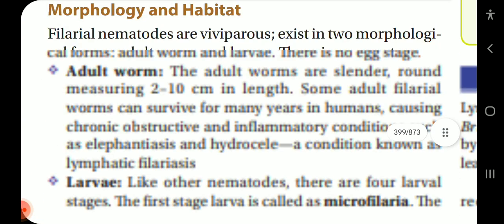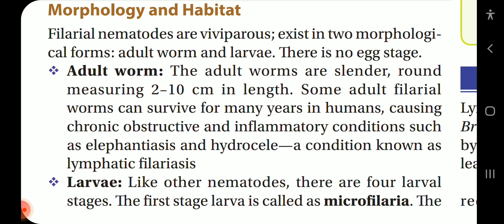Morphology and habitat of filarial nematodes. Filarial nematodes are viviparous and exist in two morphological forms, adult worm and larva. There is no egg stage. Adult worm: adult worms are slender, round, measuring 2 to 10 cm in length. Some adult filarial worms can survive for many years in humans, causing chronic obstructive and inflammatory conditions such as elephantiasis and hydrocele, a condition known as lymphatic filariasis.